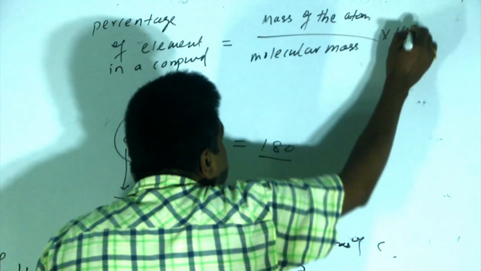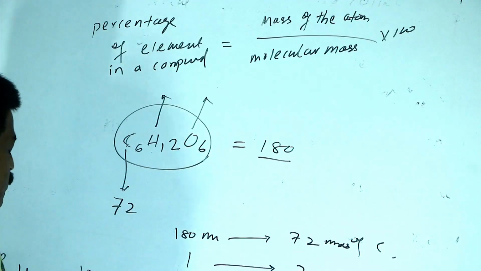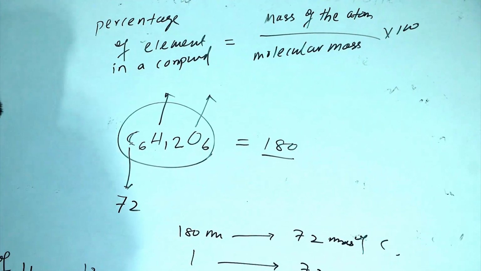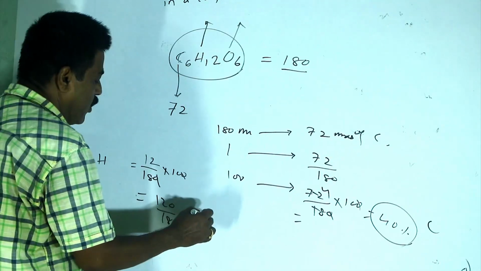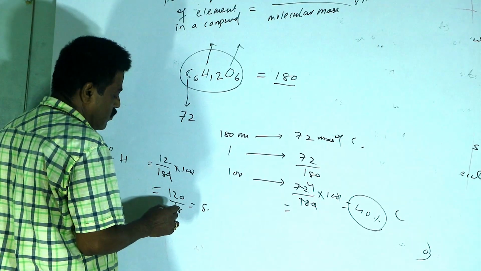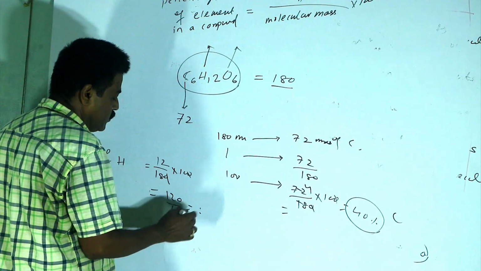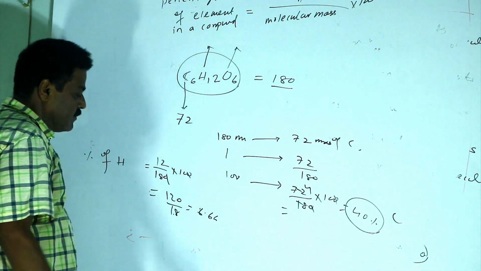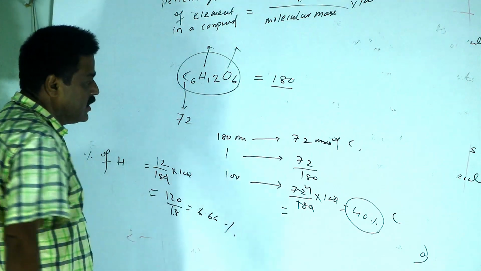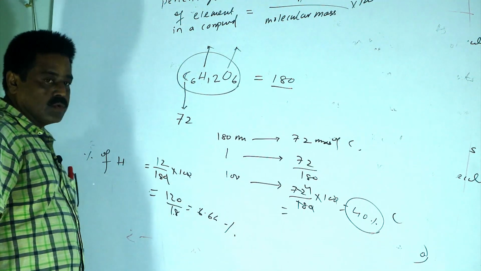This is the formula to determine the percentage of an element. So here 12 by 180 into 100 gives 6.66. This is the percentage of hydrogen in glucose.